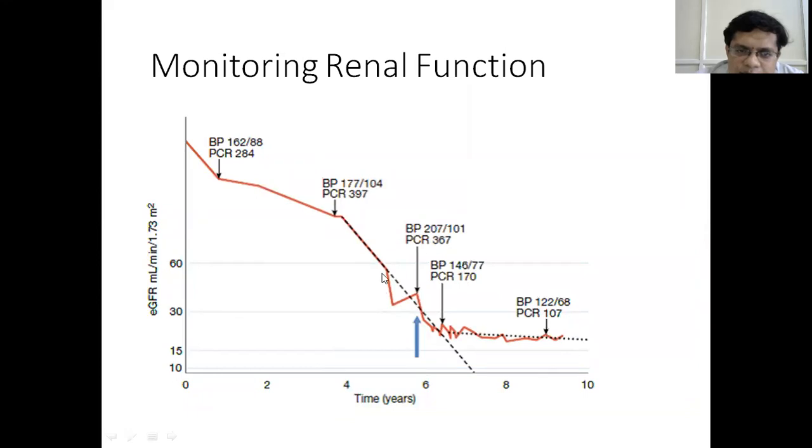Renal parameters include serum creatinine, protein. We have to do a urine analysis to determine the excretion of protein in the urine. The more the albuminuria, the greater the renal disease is progressing. So it is better to plot a graph which indicates the progression of the disease in the individual.